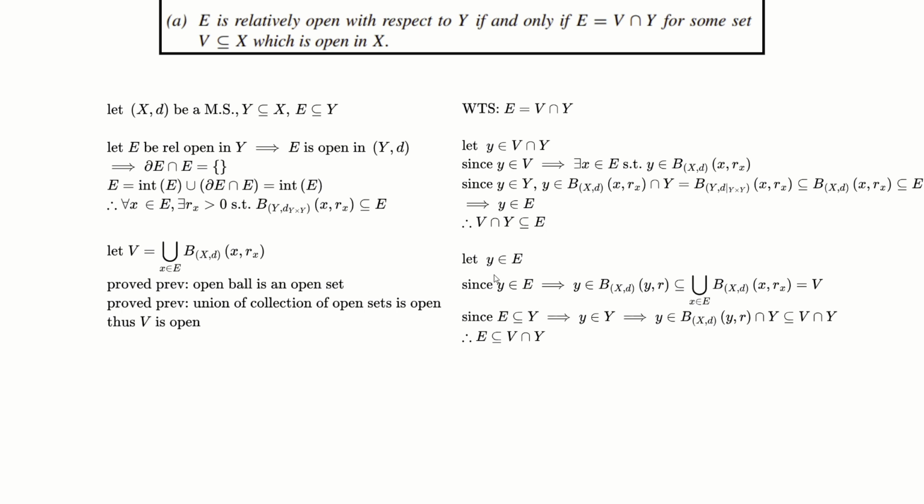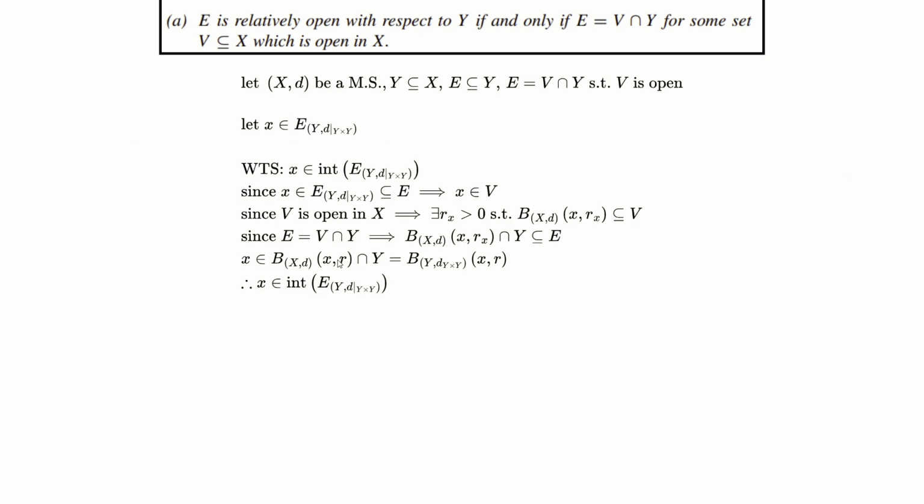So now let y be in E. Since y is in E, this implies that y is also in the ball corresponding to this y, r(y), which is a subset of the ball that's equal to V right here. So then thus this y value is also an element of V, and since E is a subset of Y, this implies that y is in big Y, and thus y is in this ball intersected with Y, which is contained in V intersected with Y, and therefore E is a subset of V intersecting with Y.